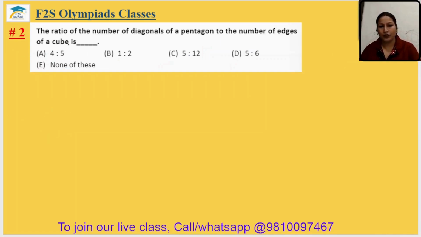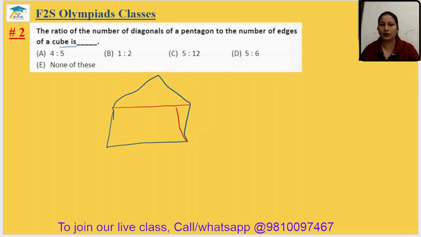Question number 2. The ratio of the number of diagonals of a pentagon to the number of edges of a cube. For a pentagon, you can check how many diagonals there are. There is 1 diagonal, 2 diagonals, 3 diagonals, now 4 and 5 diagonals. So 5 diagonals, and the number of edges in a cube: in a cube there are 12 edges. So the ratio will be 5:12. That is option C. The second answer is option C.